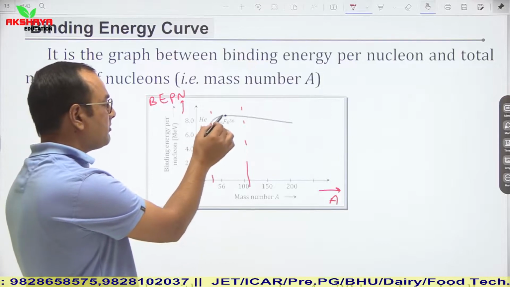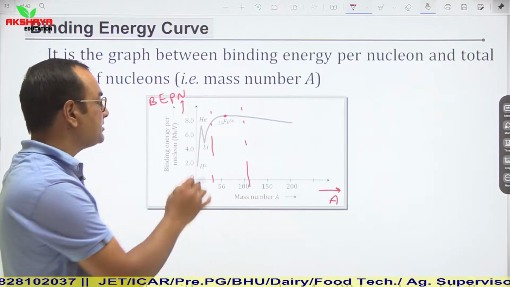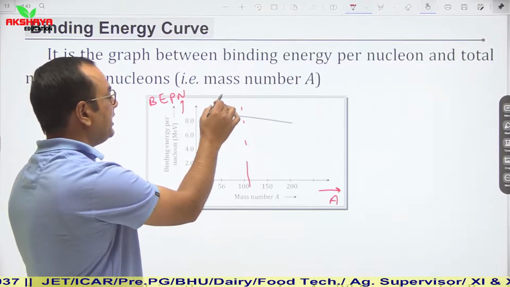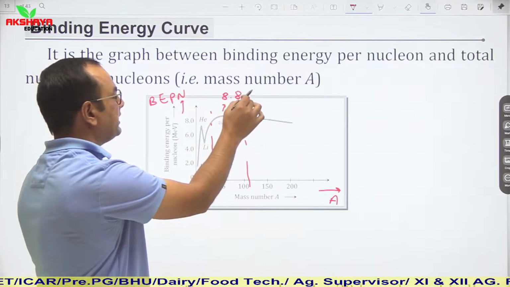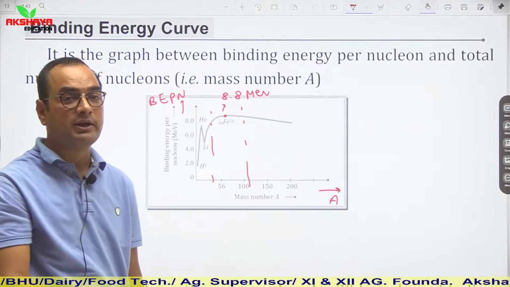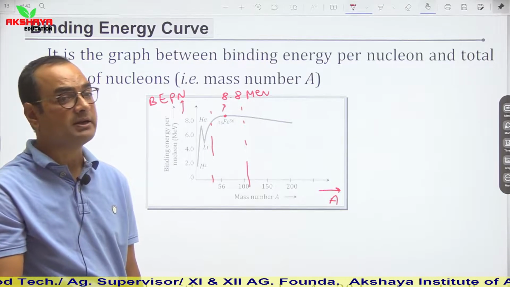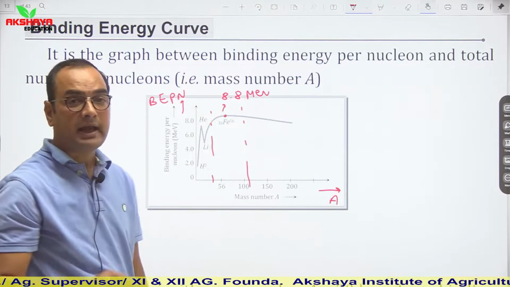For iron, binding energy per nucleon is maximum, which is 8.8 mega electron volt. It means it is the most stable element.